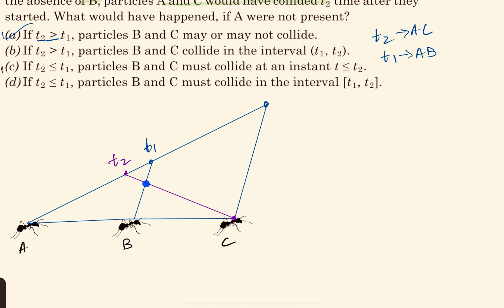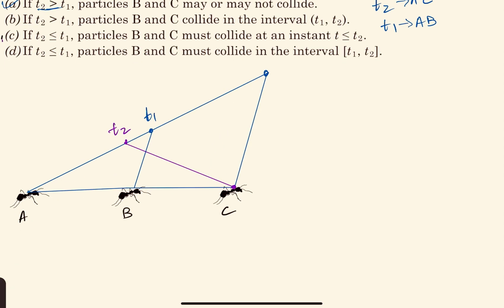For two particles to collide, they have to be at the same position at the same time. So we'll have to prove that. Okay, so what we can do, we can take the angles, let's say alpha, beta, gamma. Okay, let's name the points also. Let's call them D, E, and F. Right. So these angles are alpha, beta, gamma. Then what will this angle be?